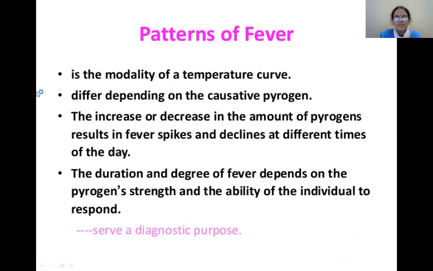So, patterns of fever. The modality of a temperature curve differs depending on the causative pyrogen. The increase or decrease in the amount of pyrogens results in fever spikes and declines at different times of the day. The duration and degree of fever depend on the pyrogen strength and the ability of the individual to respond. This serves a diagnostic purpose.